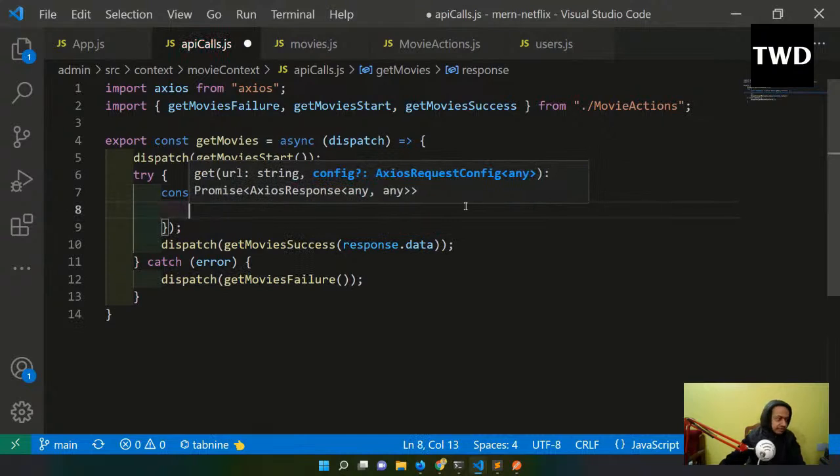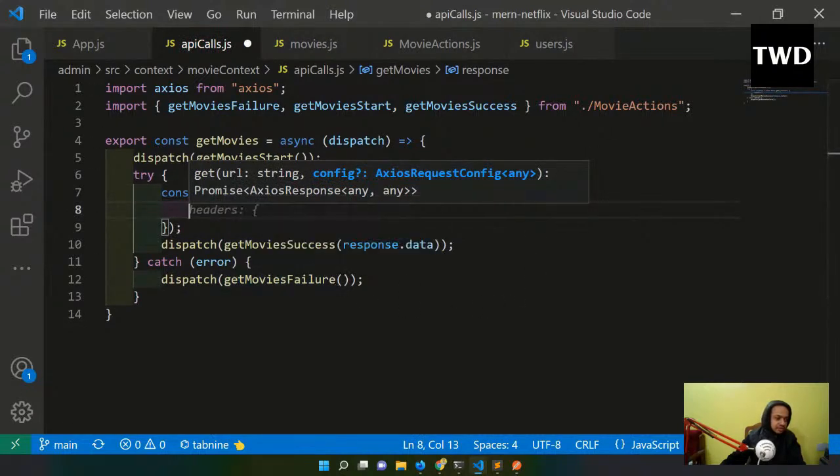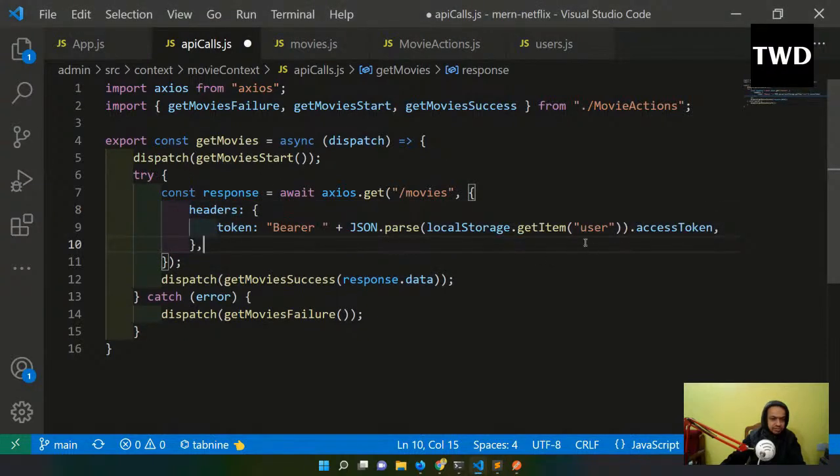So for movies, I will have this header and all. So here I'll have this. So I will have this header and token, bearer plus this JSON dot. I am getting the access token from here. For the user, I am getting the access token, and the rest of them is okay. Okay, so that is done.